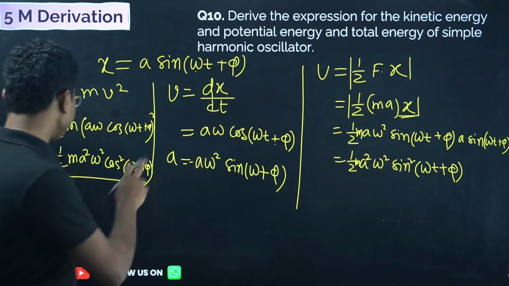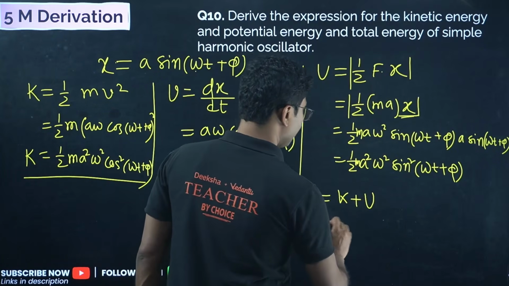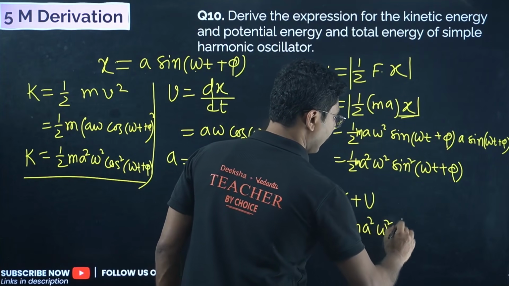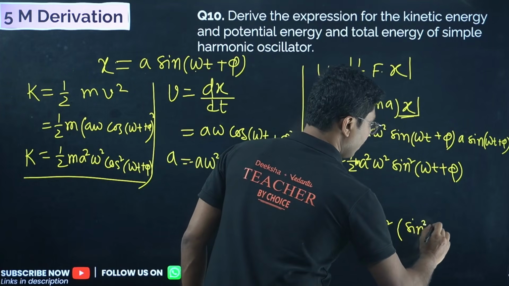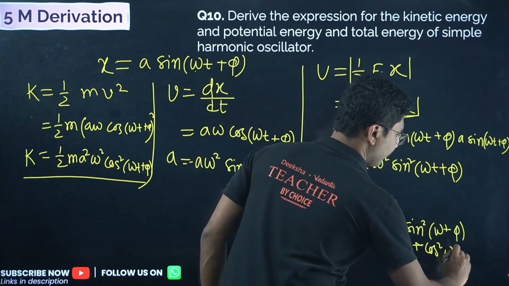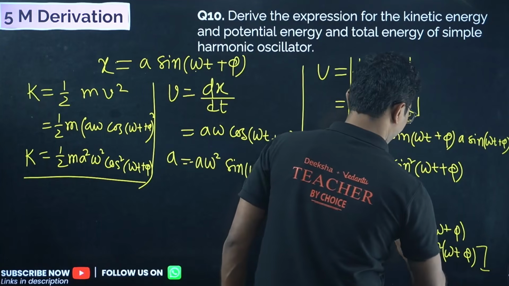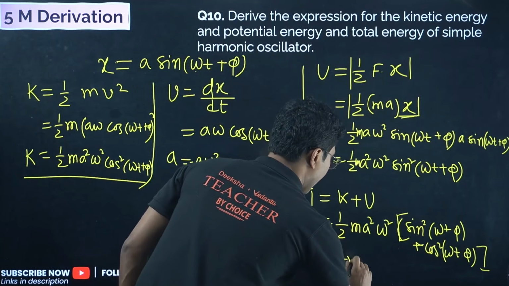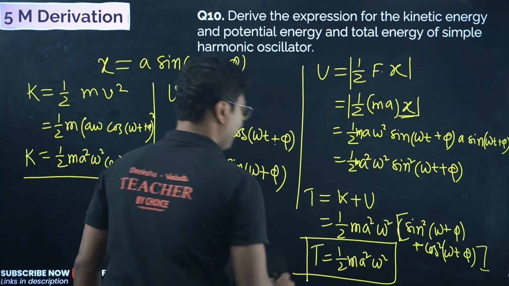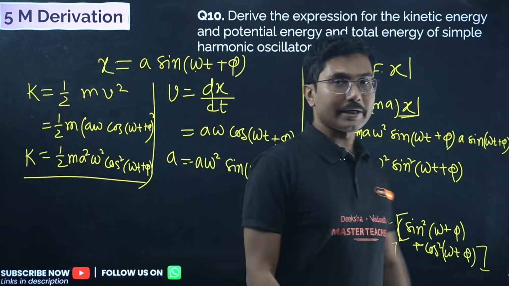So this is the kinetic energy, this is the potential energy, and total energy is basically kinetic plus potential. So obviously you can see half m A square omega square is common, and you get sine square omega t plus phi plus cos square omega t plus phi. Obviously sine square theta plus cos square theta becomes 1, and this equals half m A square omega square. Okay, so this is the total energy. Total energy of a simple harmonic oscillator is constant. So kinetic energy expression, potential energy expression, and their addition, we have done it.